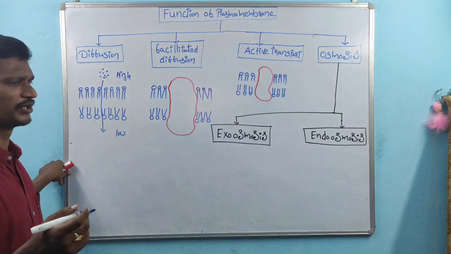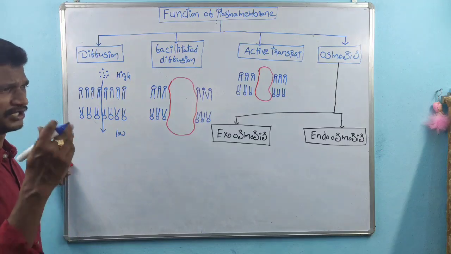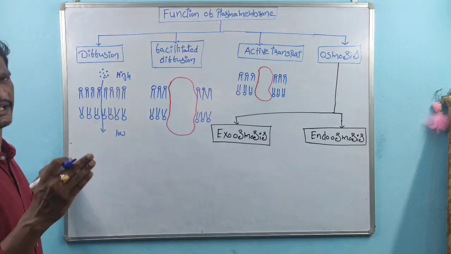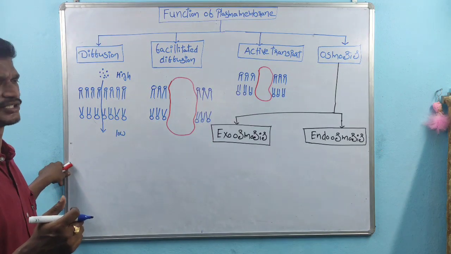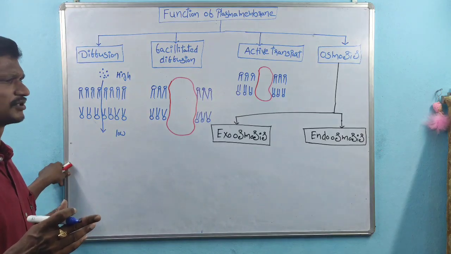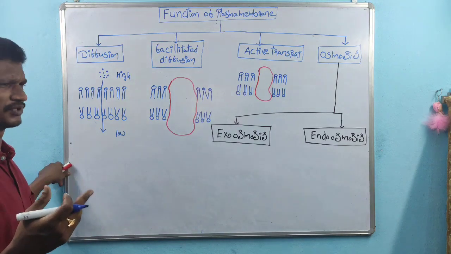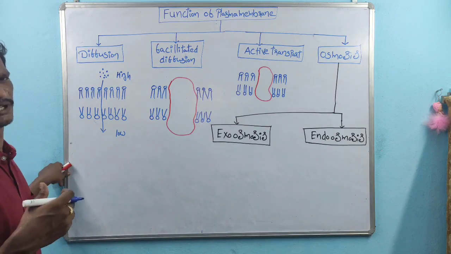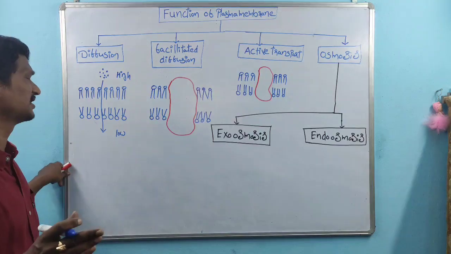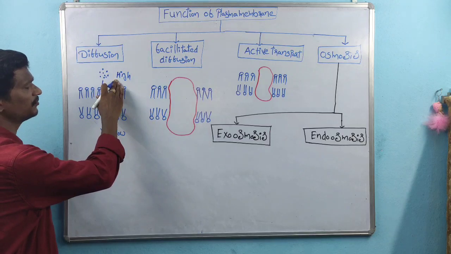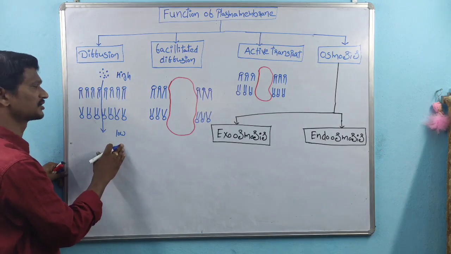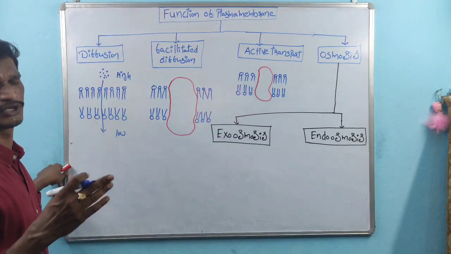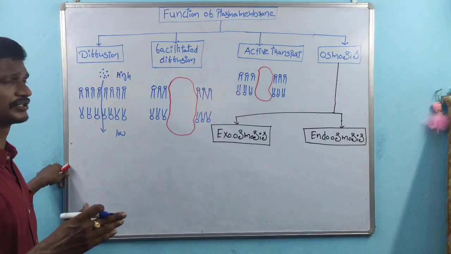For suppose we are spraying body sprays. That is also the same principle, diffusion. Molecules are transported from a high concentration region to a low concentration region. Perfumes, body sprays, or if neighbors, mostly on Sundays, are cooking biryani, we get the smell. That is also nothing but diffusion. The molecules are transported from high concentration to low concentration. This is the principle. There is no need of any carriers for the transportation of molecules.